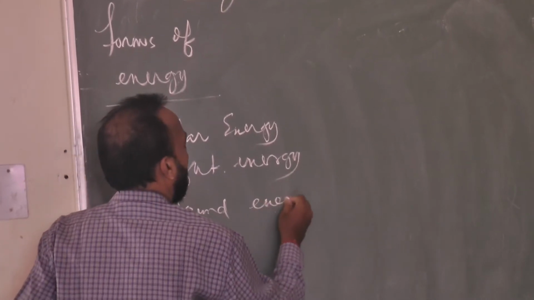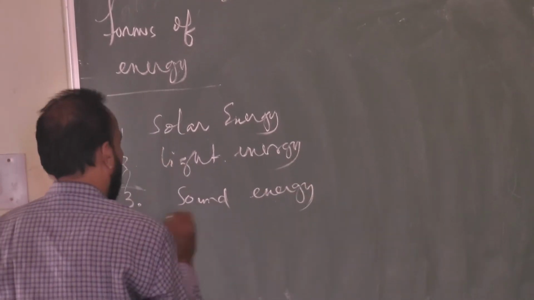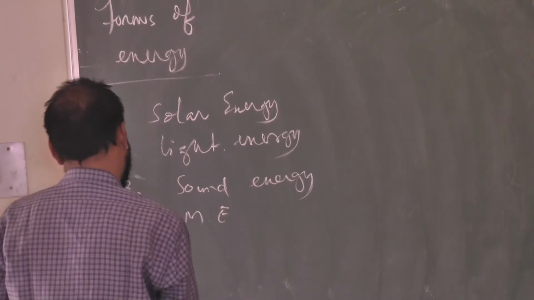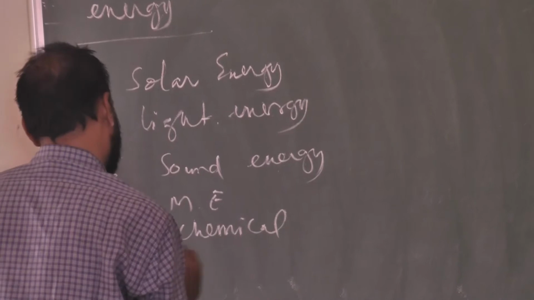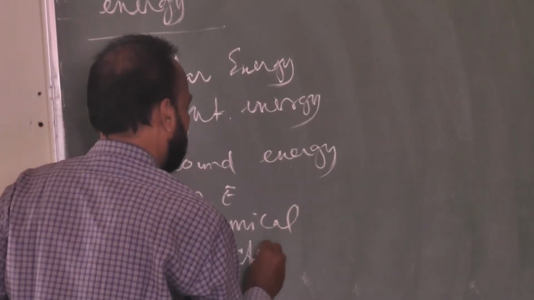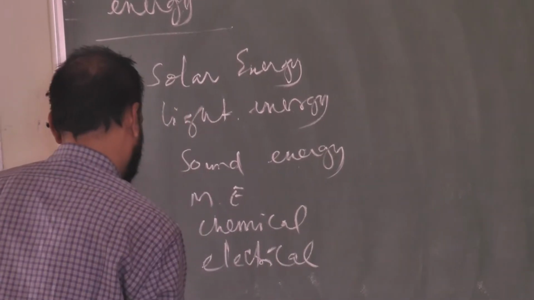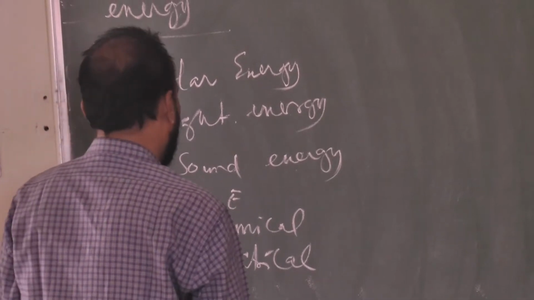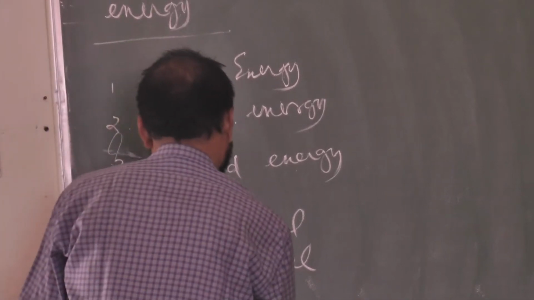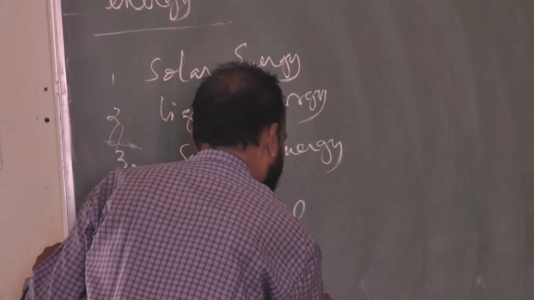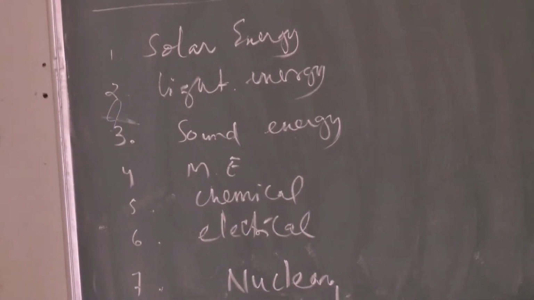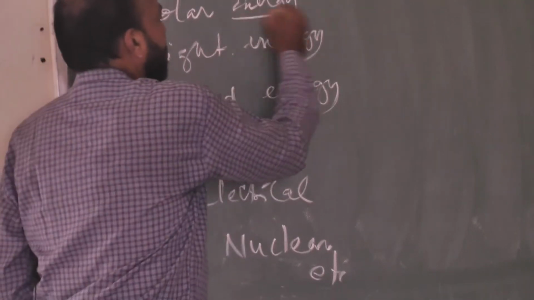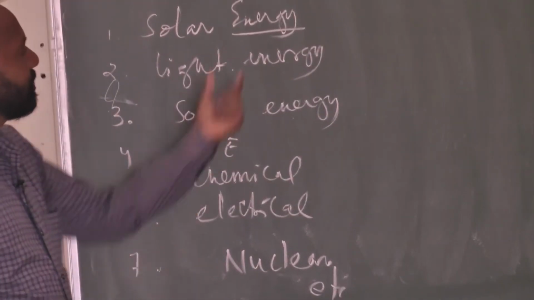Sound energy, mechanical energy, chemical energy, electrical energy. Any more? Nuclear energy, magnetic energy, etc. Okay. So there are so many forms of energy, and again we must know about energy.